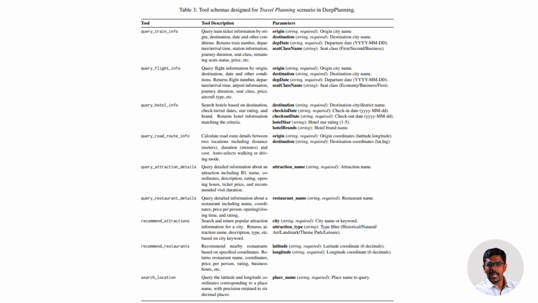Let's walk through a real example from the benchmark. A user wants to travel from Xi'an to Beijing, 6 days, 4 people, 2 rooms, budget 18,000 yuan. Flight must leave between 7 and 11 a.m. Hotel must be 3-star with washer and dryer, and near the water cube, recommend the highest rated restaurant. This sounds reasonable, but to solve it, the agent must check flight seat availability, attraction opening hours, travel times between every location, and total cost accumulation. One missed query, and the entire plan collapses.